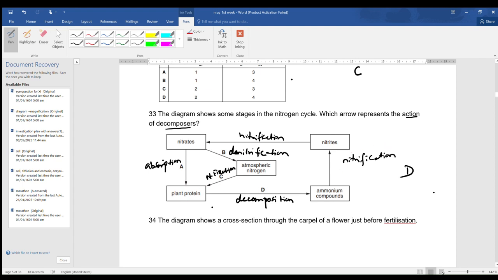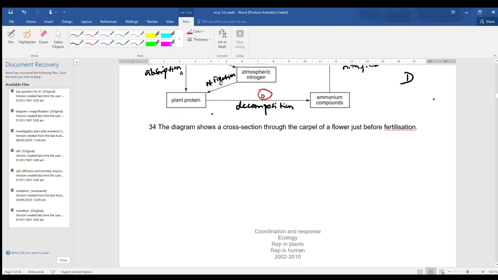And then plant protein to ammonium compound. Whether it is plant protein or animal protein, its conversion to ammonium compound will always be done by putrefying bacteria, that is decomposers. So this process is called decomposition. Which arrow represents the action of decomposers? So D arrow represents the action of decomposers.